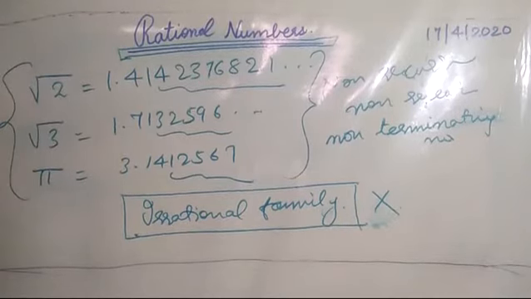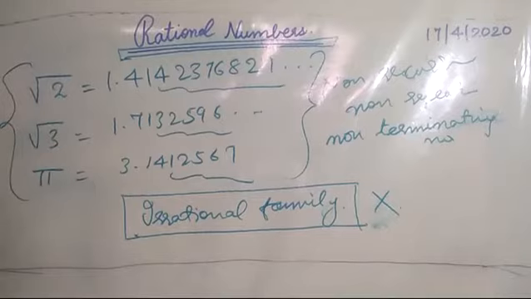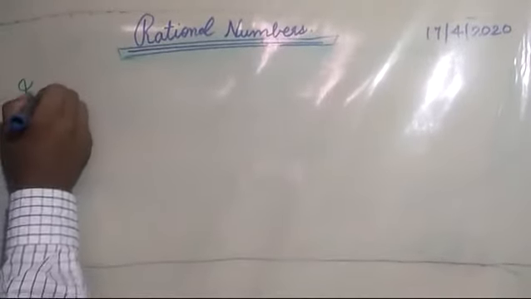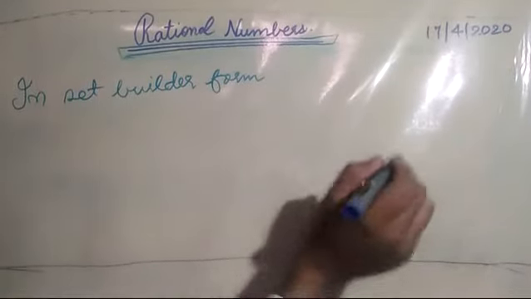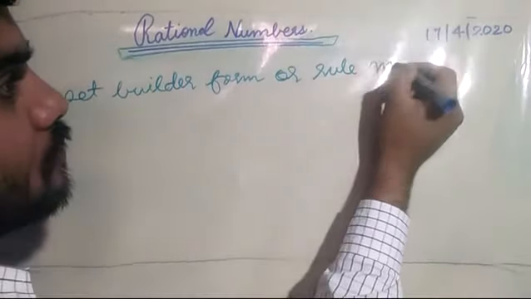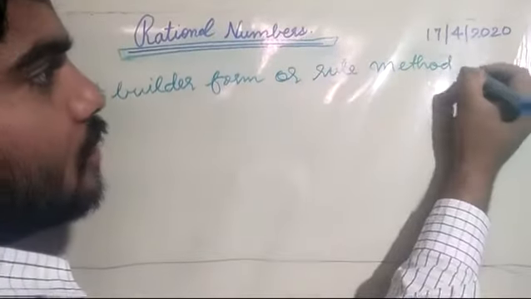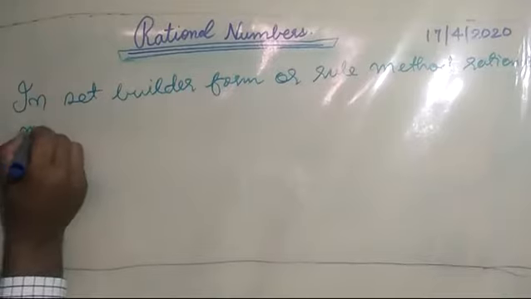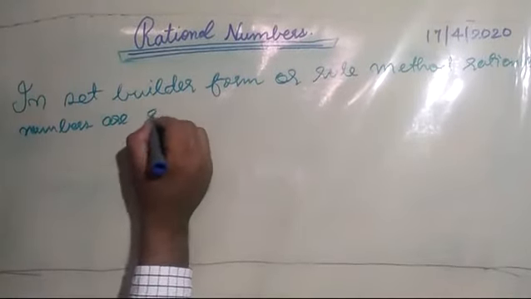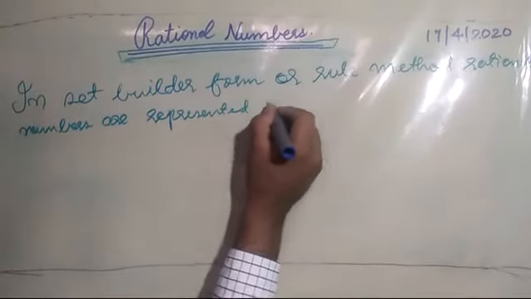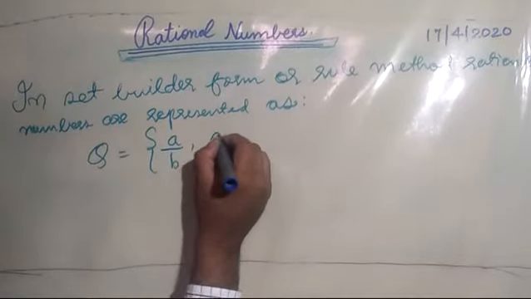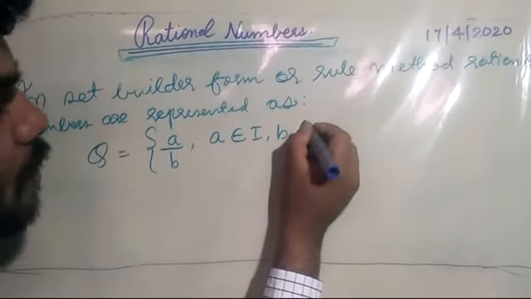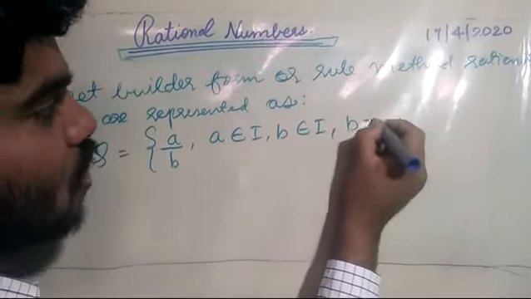Numbers like natural numbers, whole numbers, integers, all these numbers are subsets of rational numbers, which is represented by Q. In set builder form, or rule method, rational numbers are represented as Q equals curly bracket a upon b, where a belongs to I, b belongs to I, and b is not equal to 0.